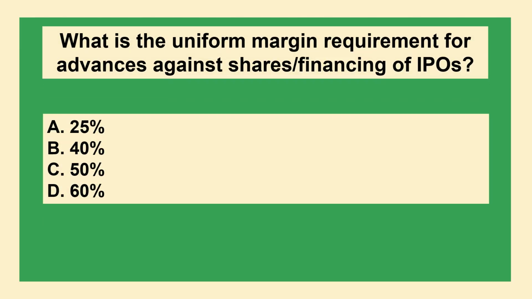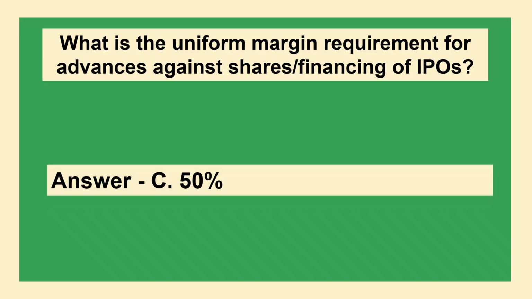The next question is, what is the uniform margin requirement for advances against shares financing of IPOs? Option A, 25%; option B, 40%; option C, 50%; option D, 60%. The correct answer is option C, 50%.